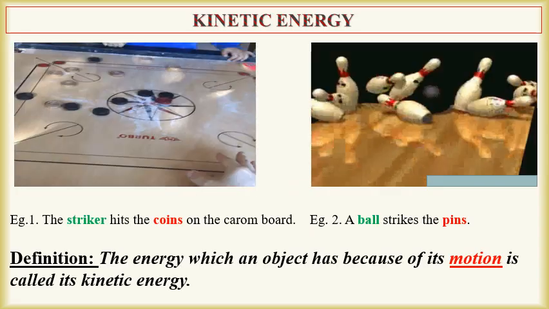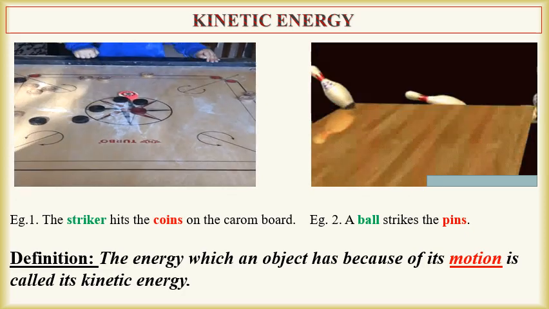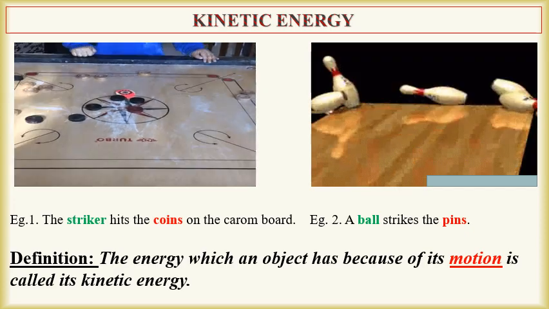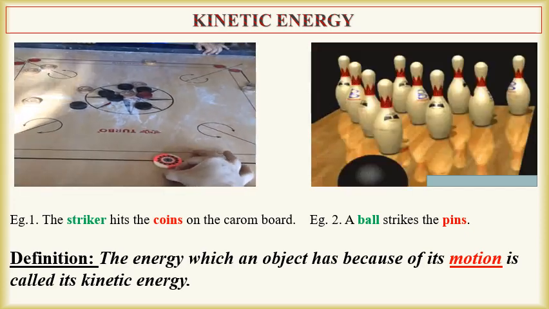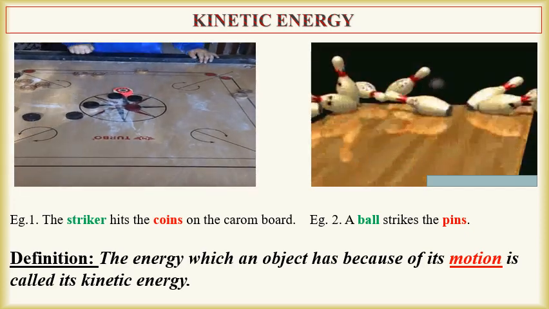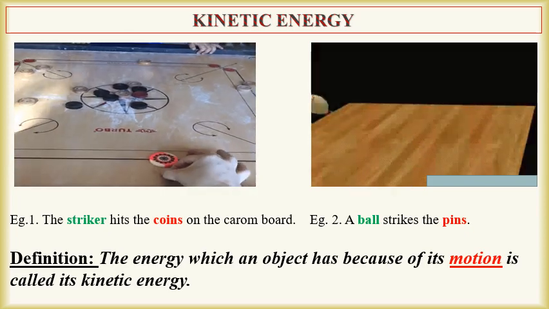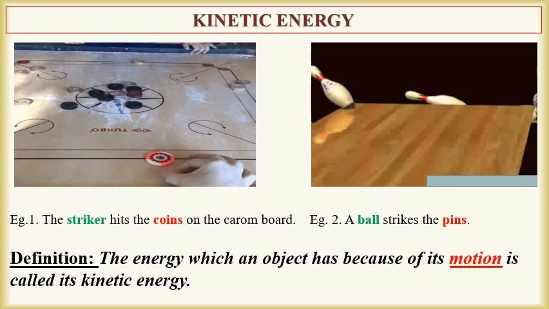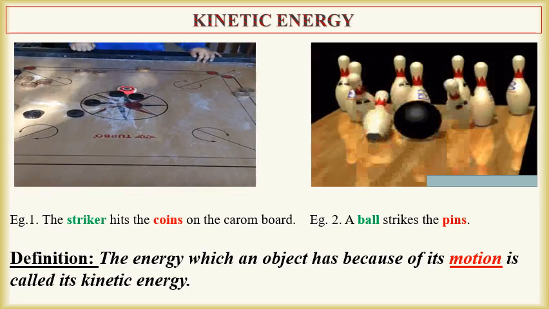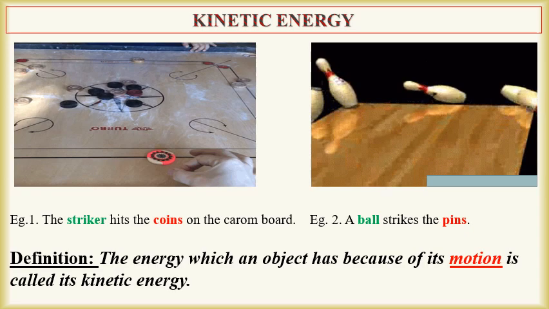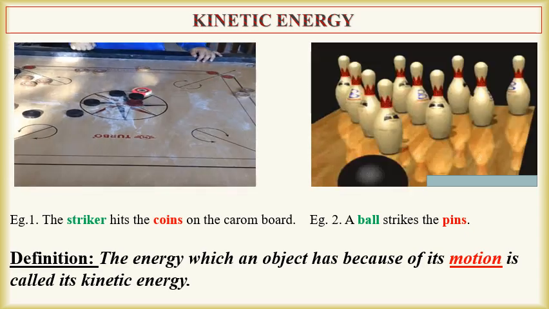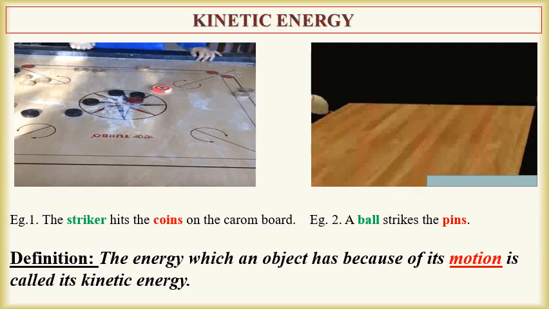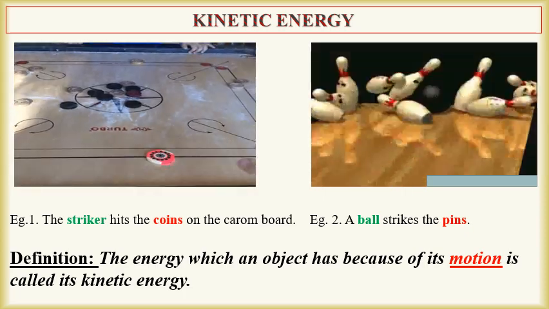As you can see in the first example, the striker hits the coins on the carom board. The stationary coins on the carom board get energy from the moving striker and the striker gets energy because of its motion. In second example, a ball strikes the pins. Here also, pins move after getting energy from the moving ball and the ball gets energy because of its motion.